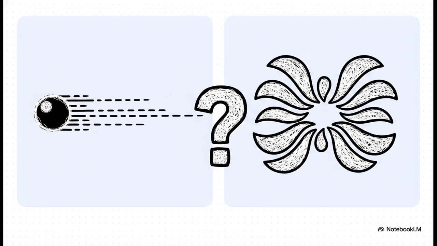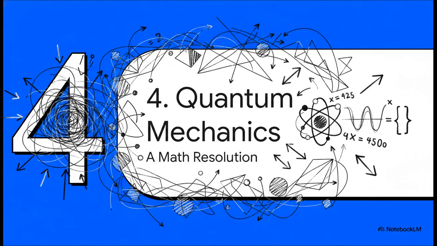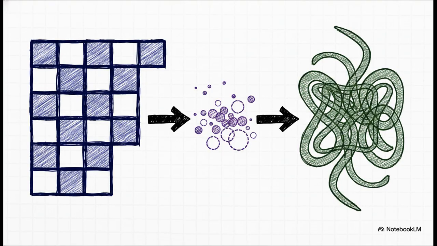I mean, think about that paradox. How on earth could an electron be a concentrated point of matter and a spread-out wave at the exact same time? Which brings us to Section 4, the new quantum mechanics, a mathematical resolution. The physicists desperately needed a way out of this paradox.